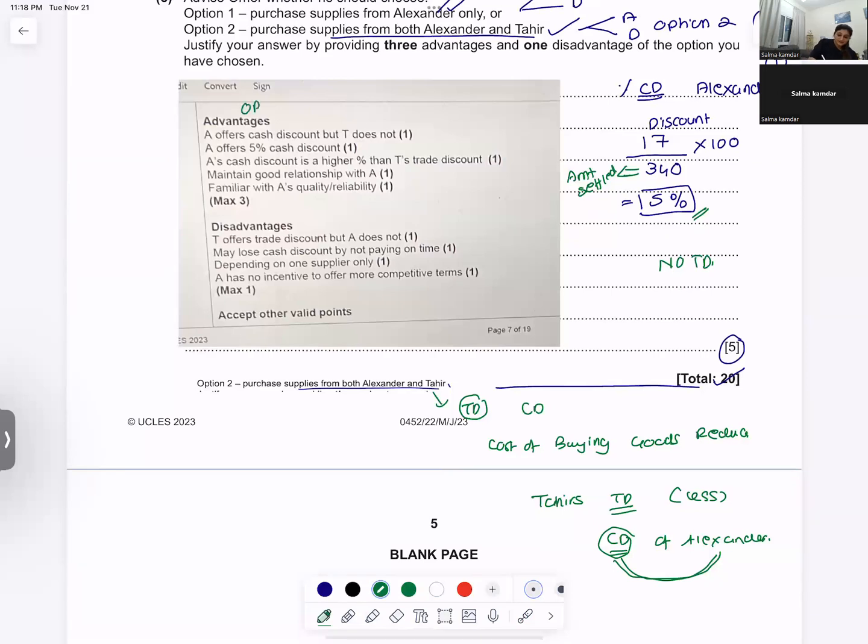You have to write about option 1, advantage, disadvantage. Option 2, advantage, one disadvantage. And then you will have to write your recommendation as to what do you recommend. So this is question number 1 of May-June 2023, paper 22.